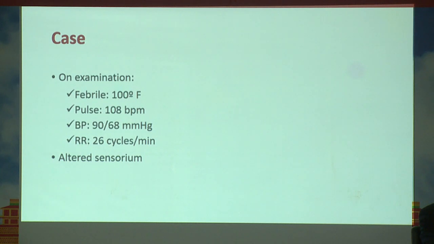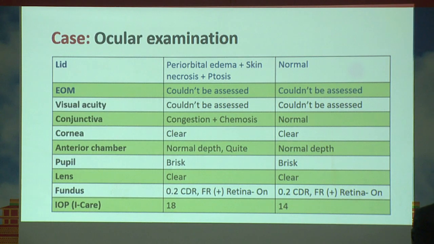On examination, the patient had a low-grade fever of 100 degrees Fahrenheit. Pulse was 108 beats per minute. BP was 90 by 68 millimeter of mercury and respiratory rate was 26 cycles per minute. He had altered sensorium. On ophthalmic examination, the right eyelid had periorbital edema with skin necrosis and mechanical ptosis. Extraocular movement and visual acuity could not be assessed because the patient was in altered sensorium.